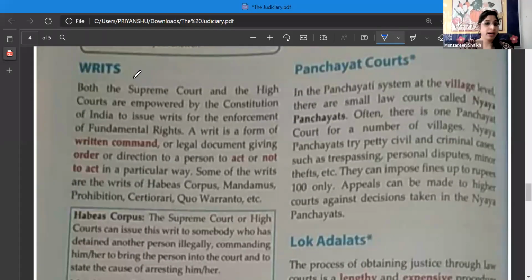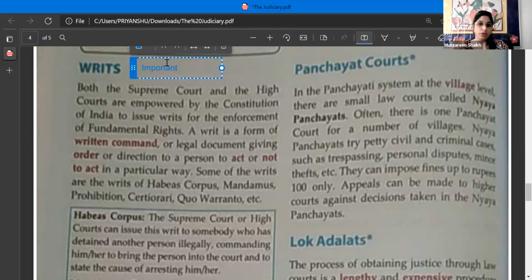This is very important. Writs. Please mark it important next to it, and please encircle it. You will definitely get a question based upon this, either in the form of an objective type question or in the form of a short note. They might ask you to write a short note on this. Why? Because it is simple to remember and it is very important also. It's like a favorite question of most of the examiners.